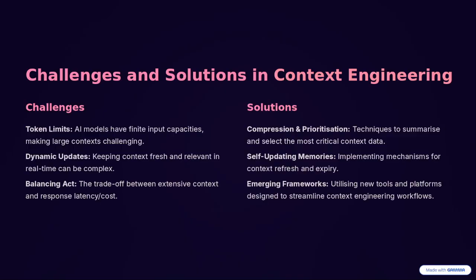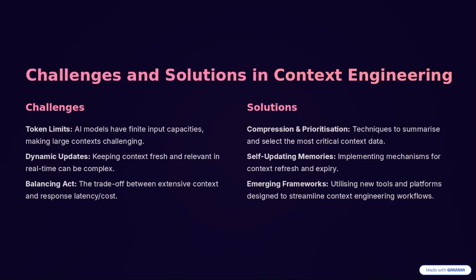Okay. Next, dynamic updates: keeping context fresh and relevant in real time can be complex. And for that, the solution is self-updating memories, implementing mechanisms for context refresh and expiry. Then the balancing act: the trade-off between extensive context and response latency and cost. Okay.